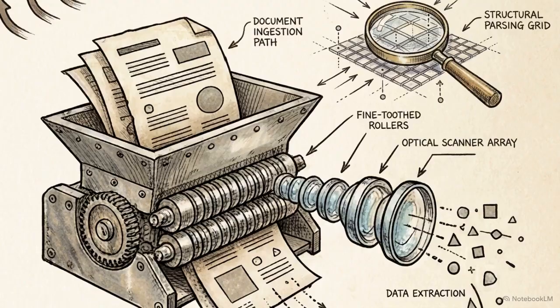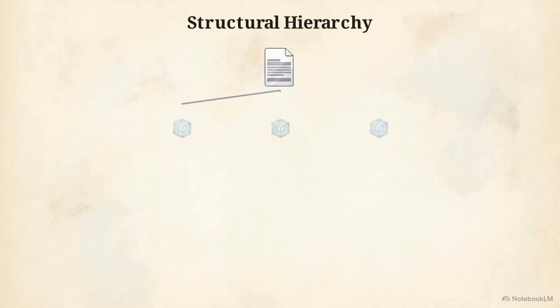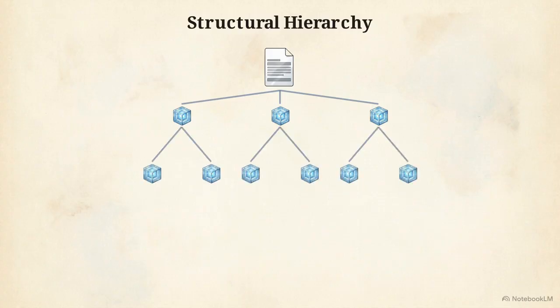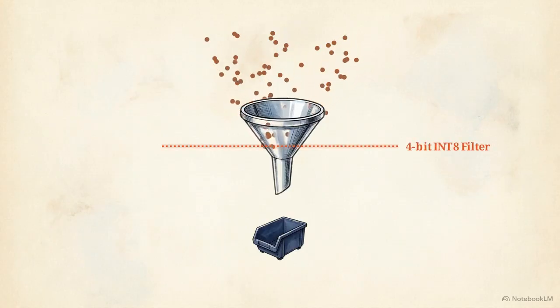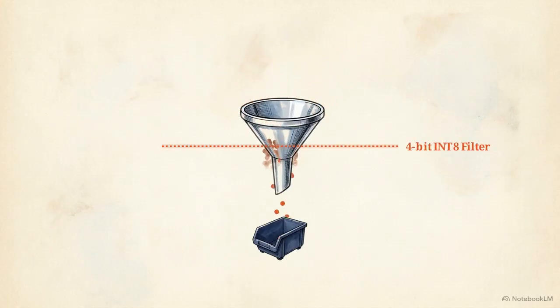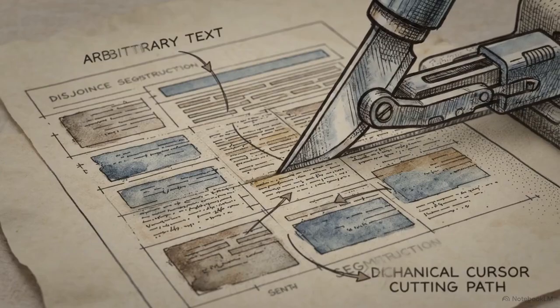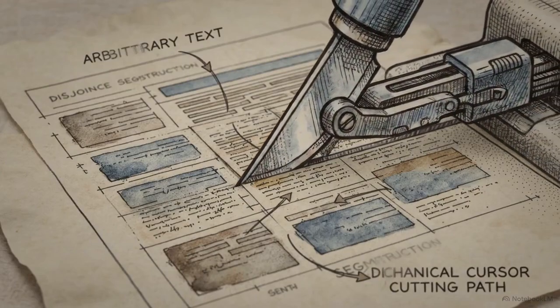Our first architectural layer is data ingestion. For heavy structural document parsing, we use Llama Index rather than LangChain. It retains the structural integrity of the text. To handle massive datasets, we implement 2-stage hierarchical retrieval. By reading only 4-bit int8 embeddings first, we have access latency, filtering the raw data into a highly concentrated candidate set. Traditional databases split text into arbitrary 512 token chunks.